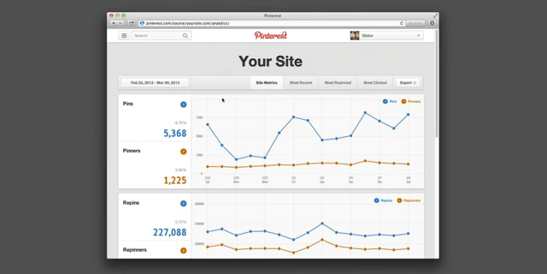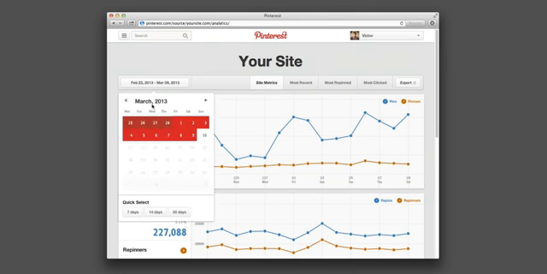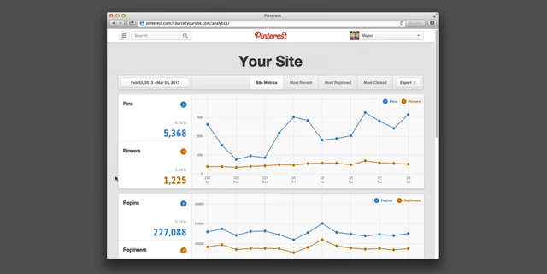graph. Change your view by selecting the date range here in the upper left corner. Click on a start date and then an end date. You can also do a quick select for the last 7 days, 14 days, or 30 days.